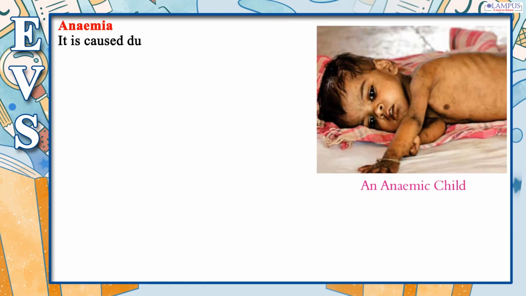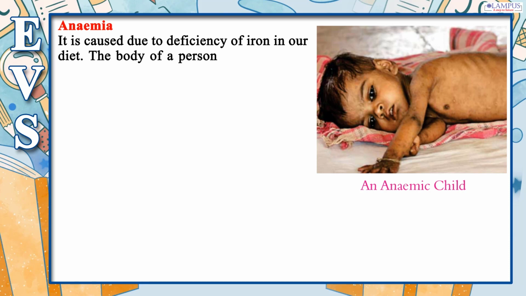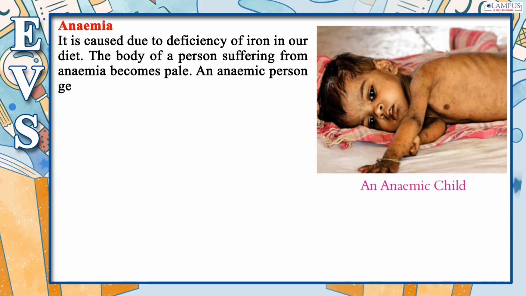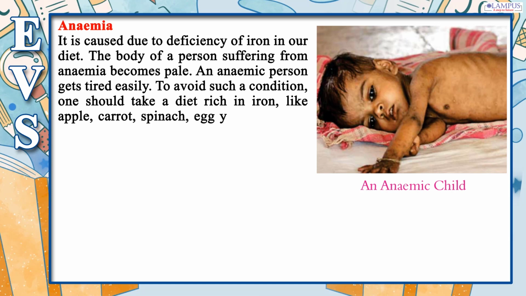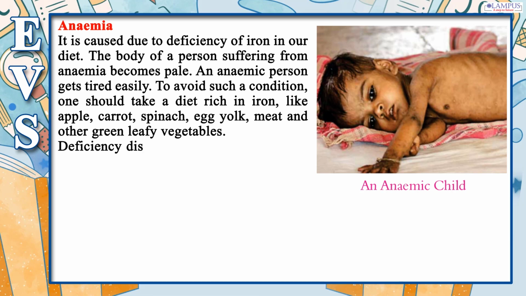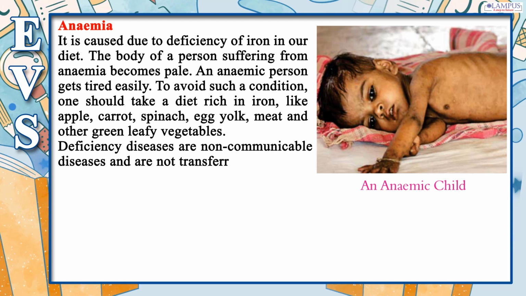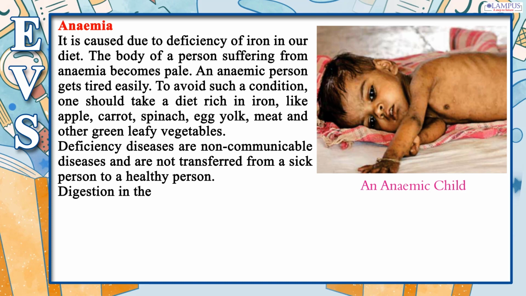Anemia. It is caused due to deficiency of iron in our diet. The body of a person suffering from anemia becomes pale. An anemic person gets tired easily. To avoid such a condition, one should take a diet rich in iron, like apple, carrot, spinach, egg yolk, meat and other green leafy vegetables. Deficiency diseases are non-communicable diseases and are not transferred from a sick person to a healthy person.